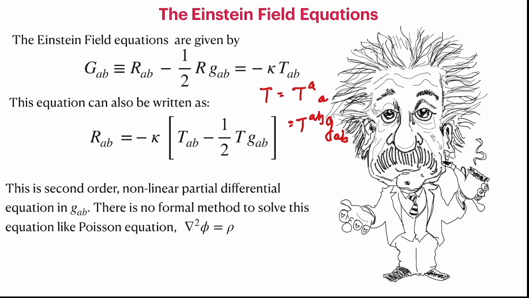So this is a second order nonlinear partial differential equation in terms of metric component g_AB. There is no formal method to solve a nonlinear differential equation. This is also a partial differential equation. There is a separability issue also. Unlike the Poisson equation, which is linear, which we know how to solve given the boundary condition, there are methods which mainly include separating the variables and reducing it to ordinary differential equations and then solving them. All the linear differential equations can be solved using this method with suitable boundary value problems. However, when you have a nonlinear differential equation, you do not have such a method.